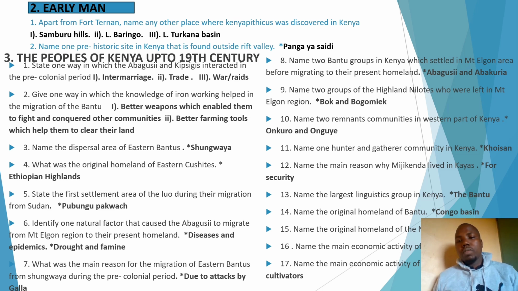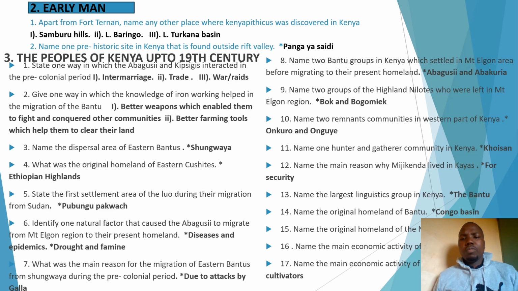Remember, most of the prehistoric sites which we have in Kenya, you can find them in the Rift Valley. Now, we also have those which are found outside the Rift Valley. For instance, we have a prehistoric site called Pangaya Saidi. Yes, a prehistoric site called Pangaya Saidi. It is found in Kilifi, that is in the coastal part of Kenya. So Pangaya Saidi is not found in the Rift Valley. That is the answer.